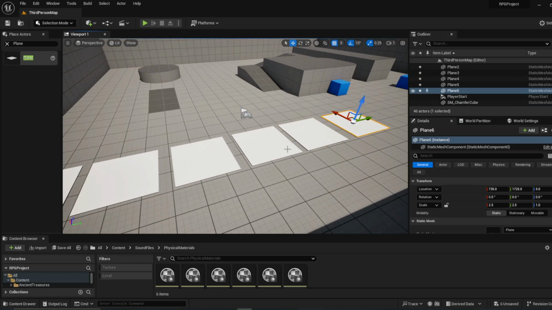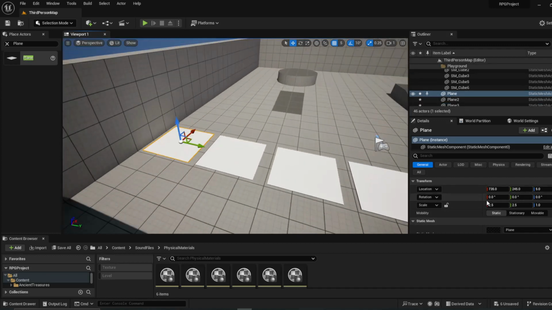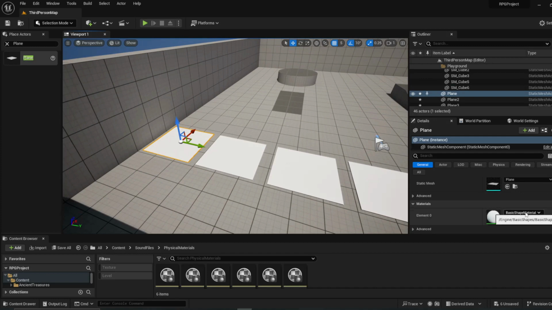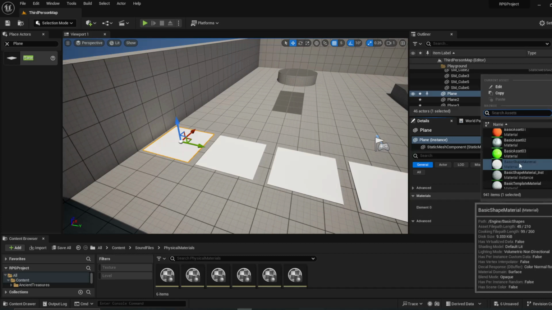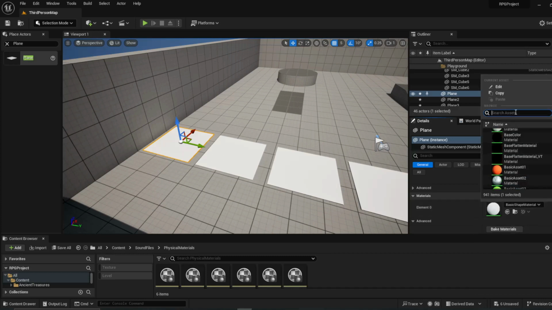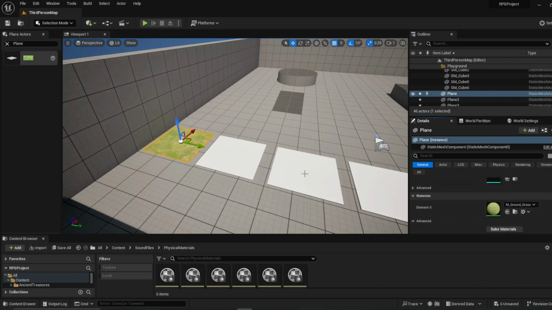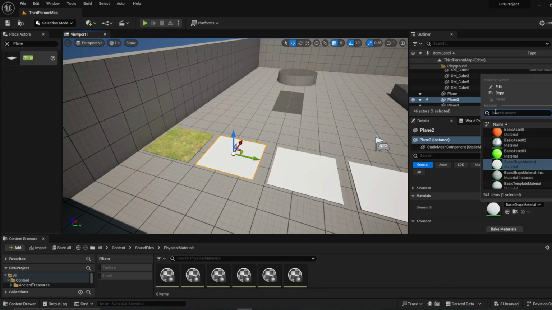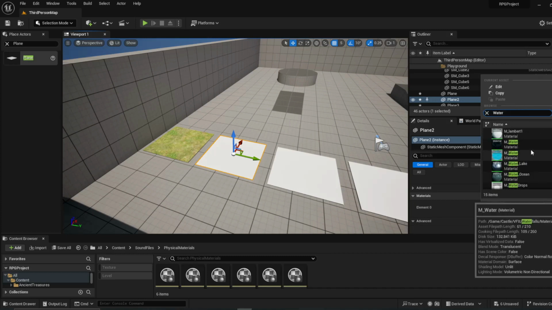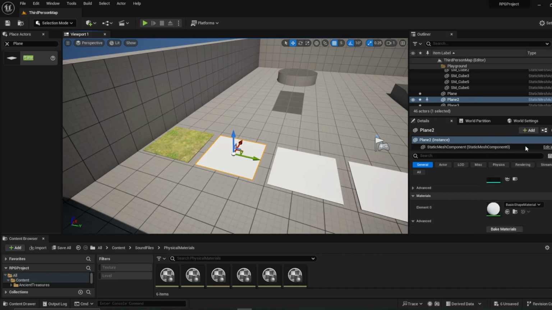Okay. And then we need to attach some materials. So we've got the basic shape material. Let's see. We have basic grass, so we have a ground grass. Do we have dirt? We don't. Do we have water? We sure do. So we'll do water.